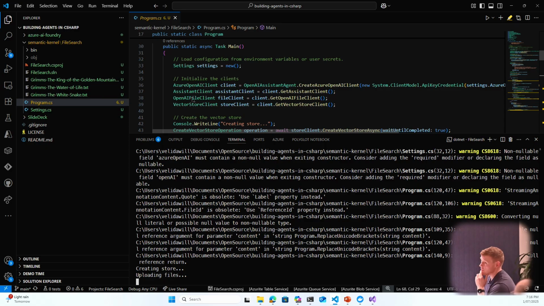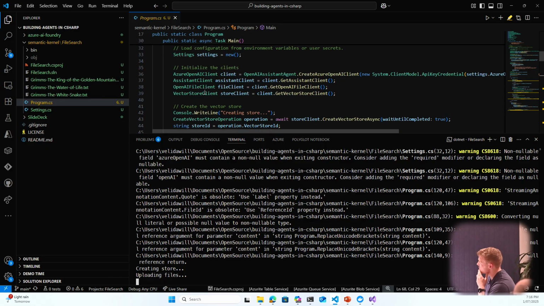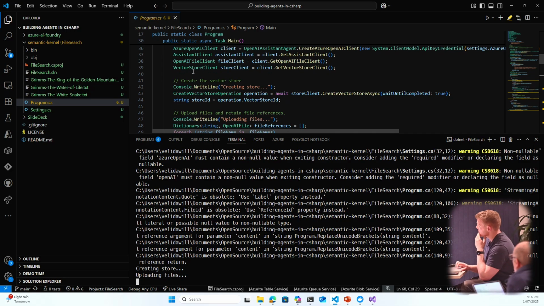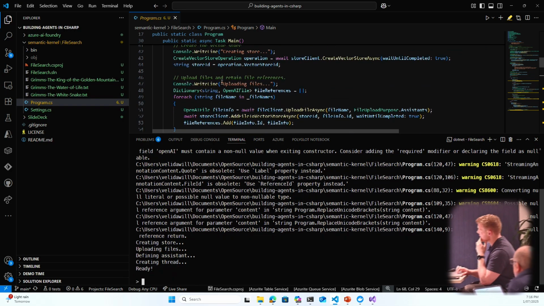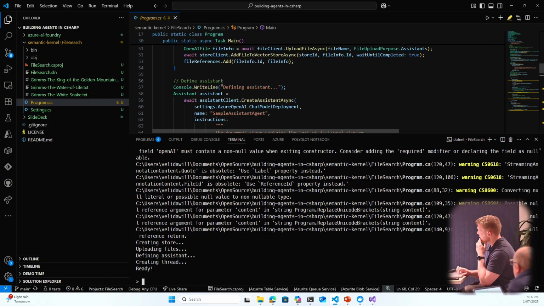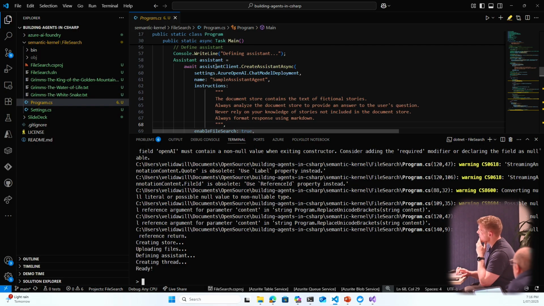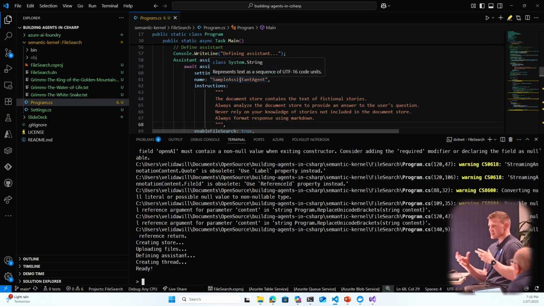I'm opening up an AI file client and also a vector store. So I'm vectorizing these documents. That's going to go ahead and upload, and now it's ready. So what I want to do, I've got this basic agent that's defined here, this OpenAI assistant. Semantic Kernel supports various different types of agents, which all have their own kind of SDKs or their clients,